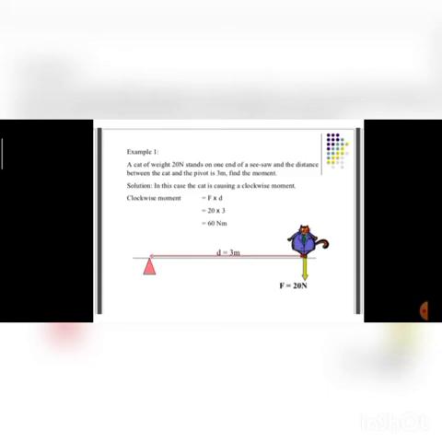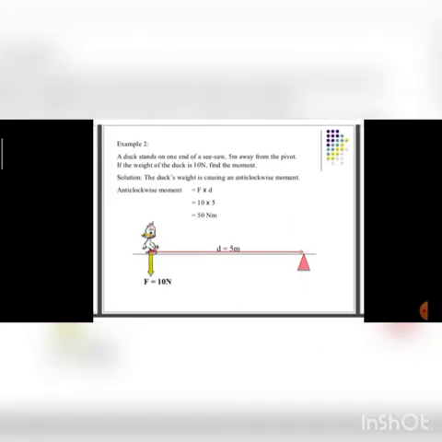When we fill in the values, it comes out as 60 Newton meter. Okay, and here the duck is there. Now the force is acting in the downward direction, so this side of the seesaw will go downward, meaning it is moving anti-clockwise. Here again distance and force are given, the moment is anti-clockwise, and by filling in the values we can calculate the value of the moment also.